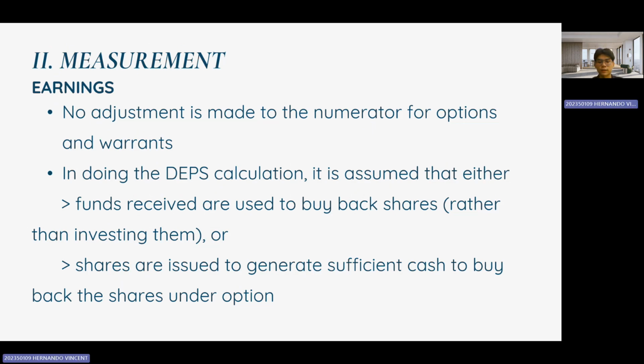First, funds received from exercise of options or warrants are used to repurchase shares rather than being reinvested. Two, new shares are issued to generate enough cash to buy back the shares under option. This ensures that the impact of potential dilution is properly accounted for, reflecting a more realistic earnings per share value.